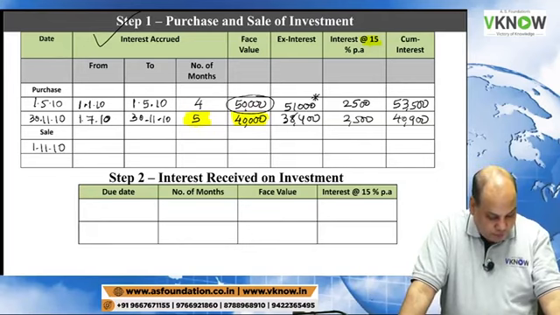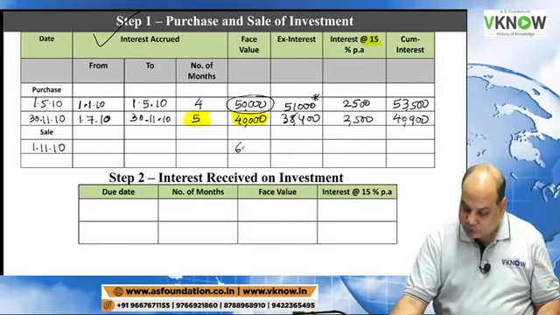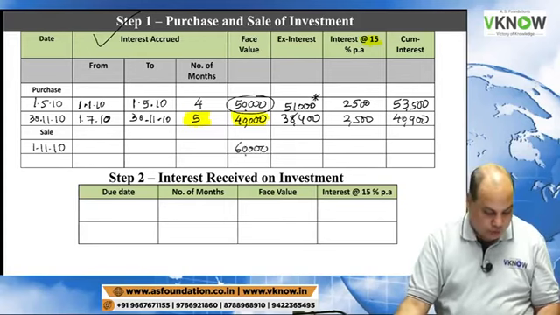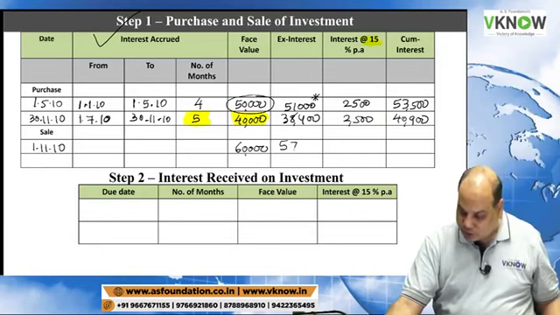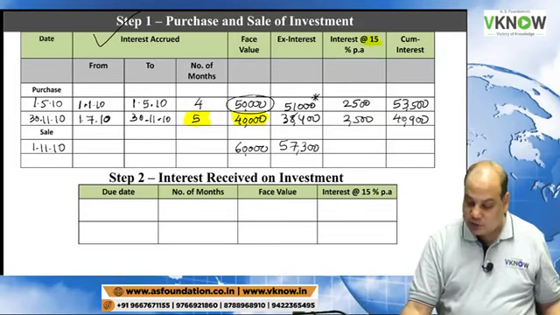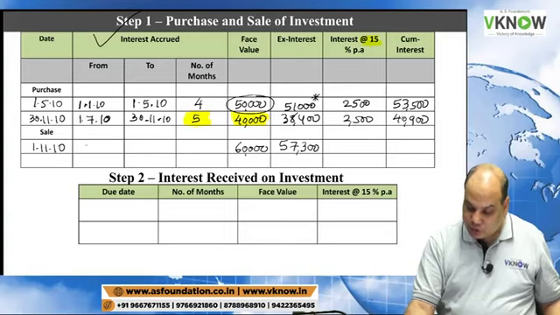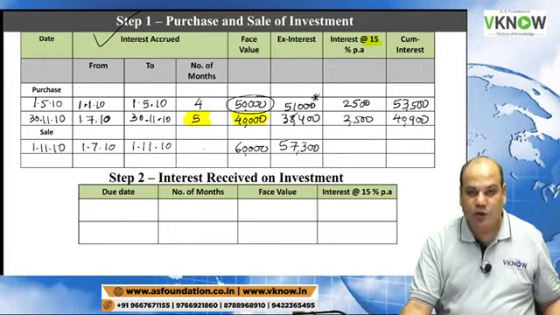1st November 2010, 600 debentures are sold. 600 means 60,000 sold, ex-interest at 57,300. Interest will accrue from 1st July 10 to 1st November 10: July, August, September, October, 4 months.